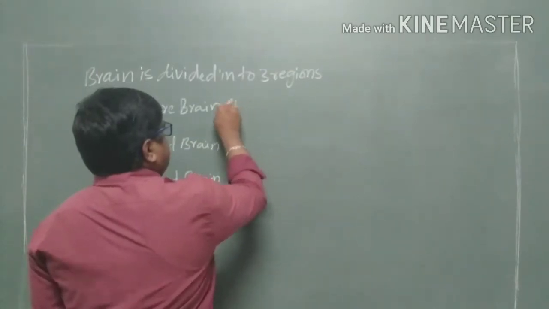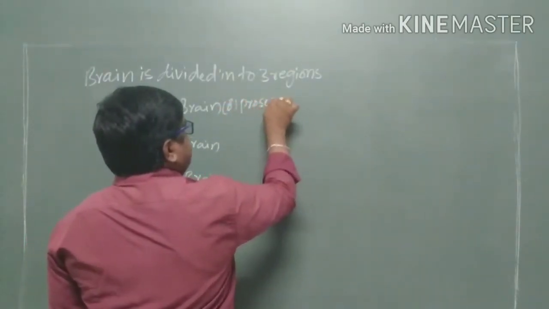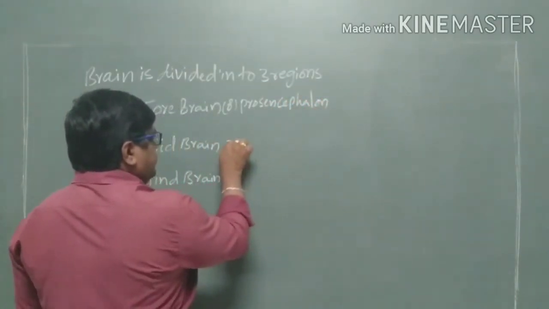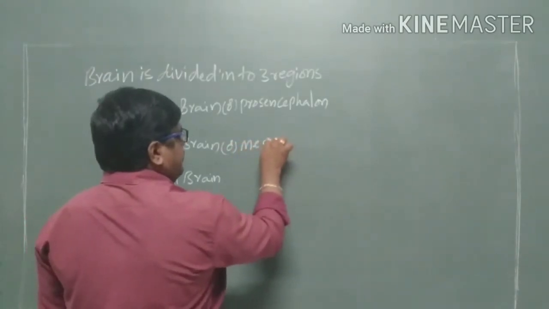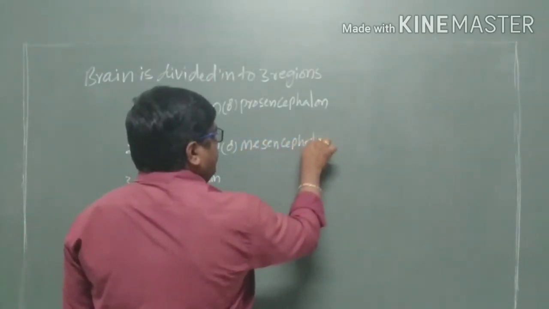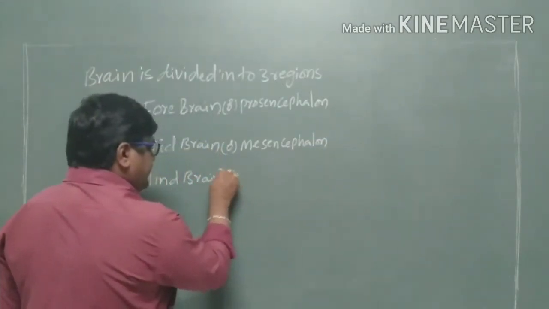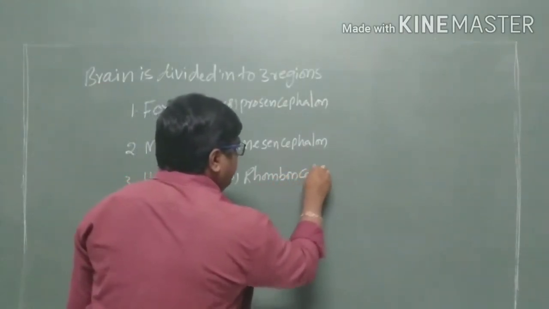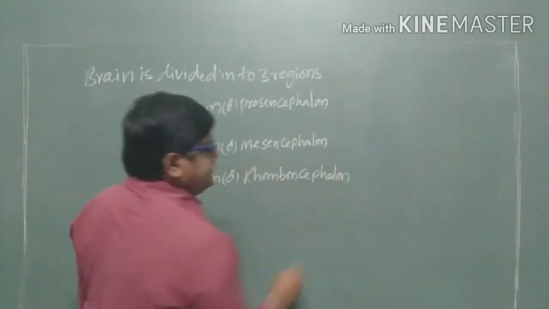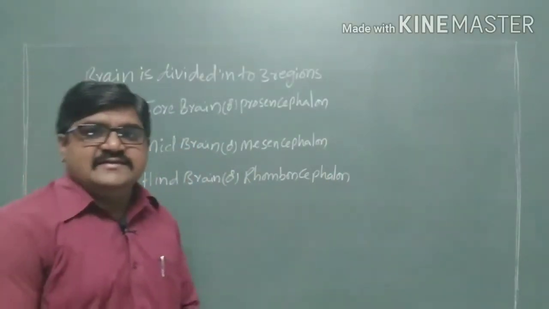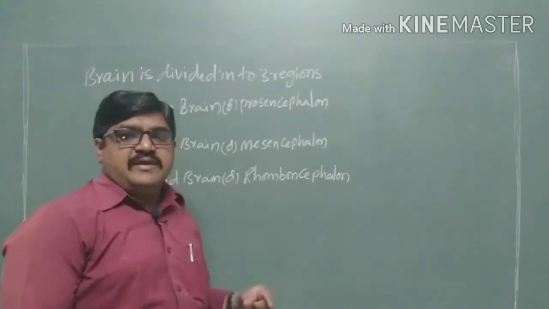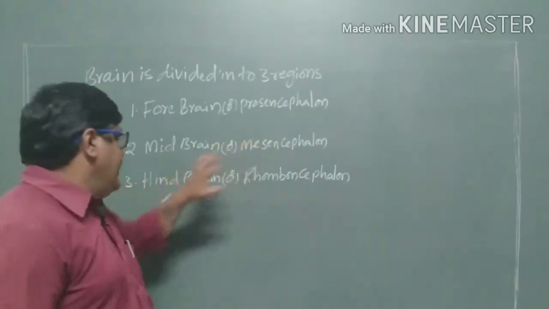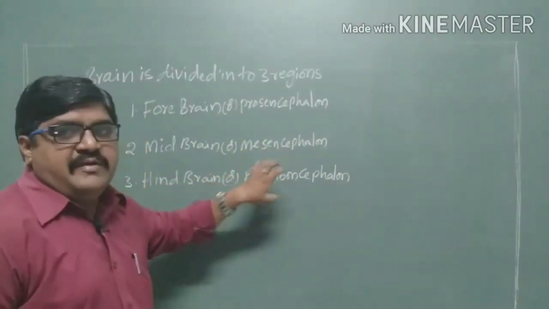The midbrain is also called the mesencephalon, and the hindbrain is also called the rhombencephalon. So these are the three regions into which the brain is divided: the forebrain, or prosencephalon; the midbrain, or mesencephalon; and the hindbrain, or rhombencephalon.